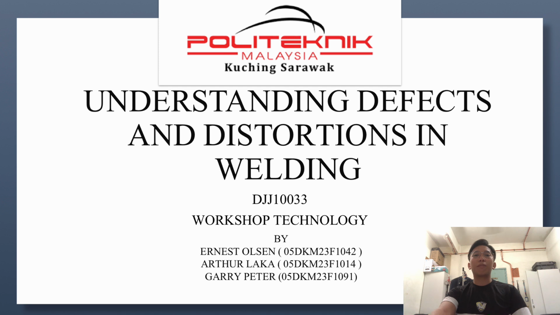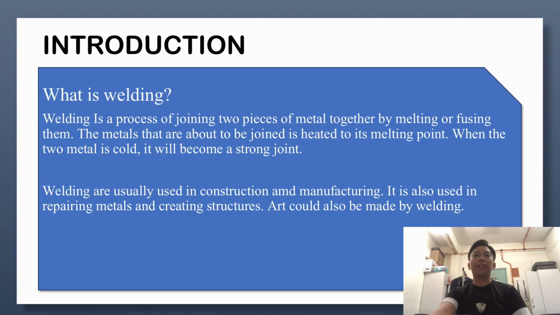Hari ini kami akan membentangkan tentang understanding defects and distortion in welding. What is welding? Welding is a process of joining two pieces of metal together by melting or fusing them. The metals that are about to be joined are heated to their melting point. When the two metals are cold, they will become a strong joint.